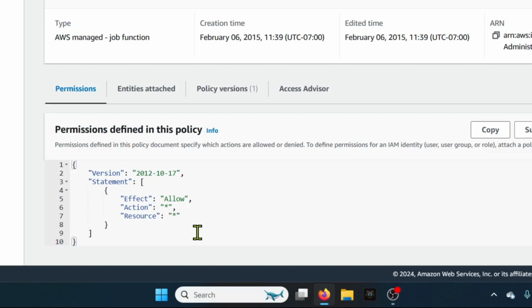Here in this policy, we have a star for action and resources. Star indicates anything. That means this policy allows any action on any resource. That is, if this policy is attached to any user, then that user is allowed to do any action on any AWS resource.